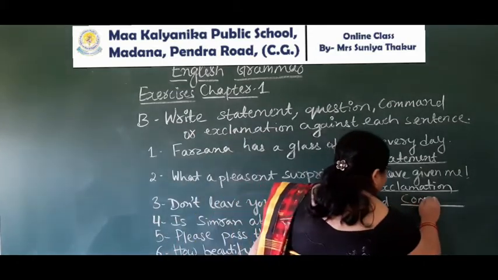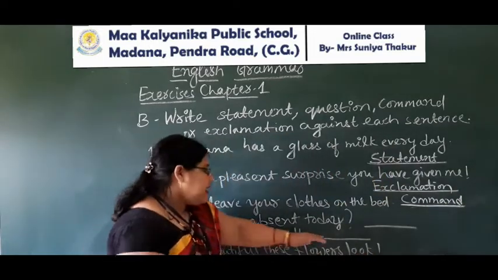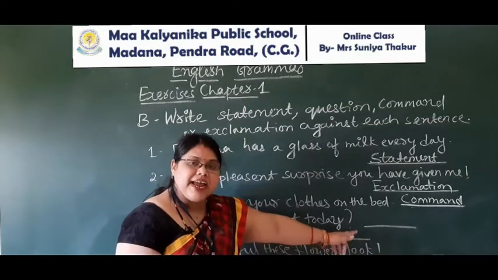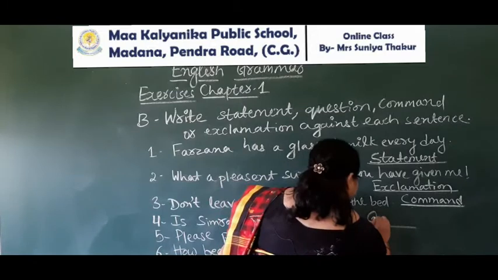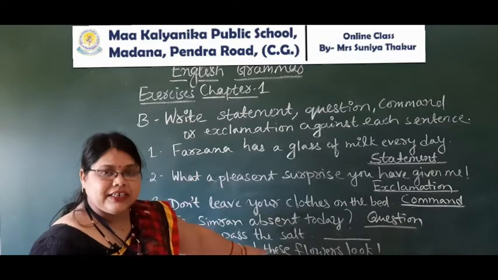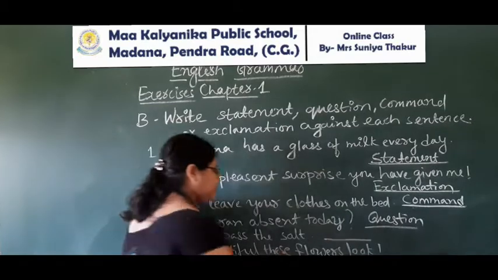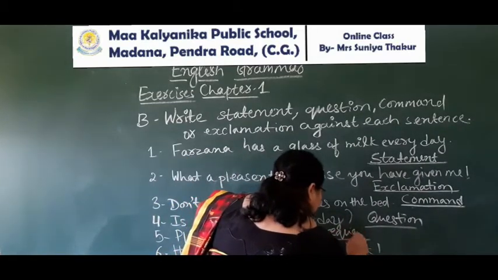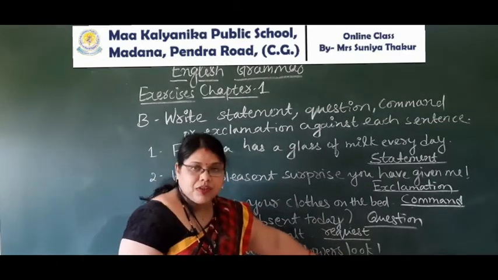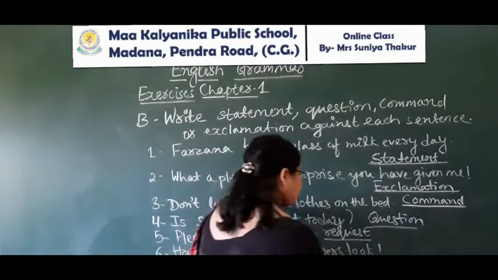Next number, question mark means we will write here question. Next, please pass the salt. It's a request. Written here, please. Then, how beautiful these flowers look. Exclamation mark, we will write exclamation.